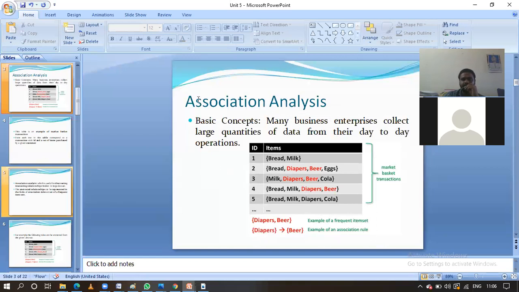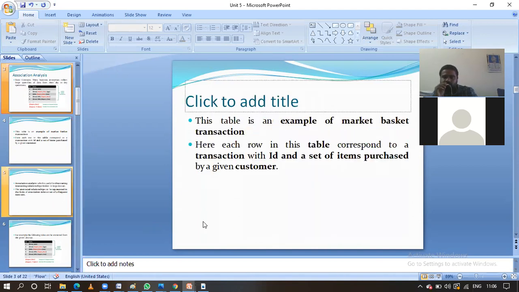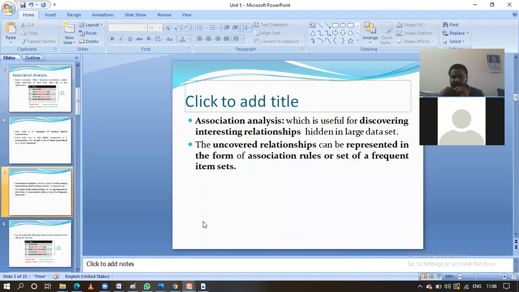We are going to discover the unknown results, in the form of frequent item sets as well as association rules.